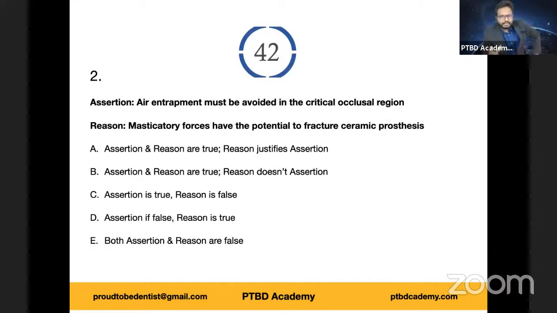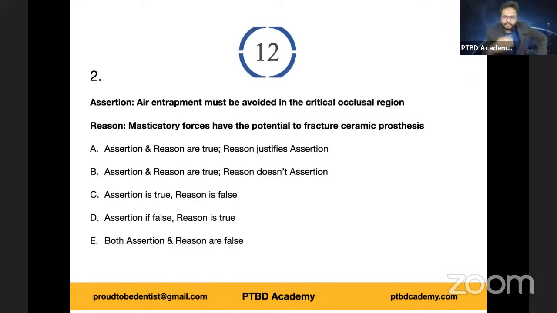Second question, assertion and reason. Some of you might find this pattern challenging, so we try to incorporate the same. Air entrapment must be avoided in critical occlusal regions while you're placing cement in the crown, right? Inner volume of the crown, that's understood because that's the context here. So what's the reason? Masticatory forces have the potential to fracture ceramic processes.